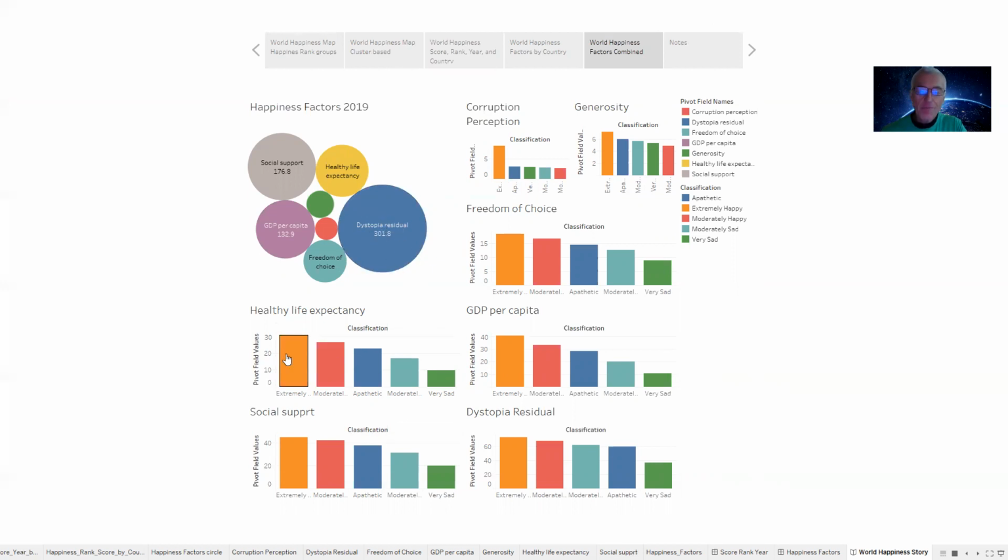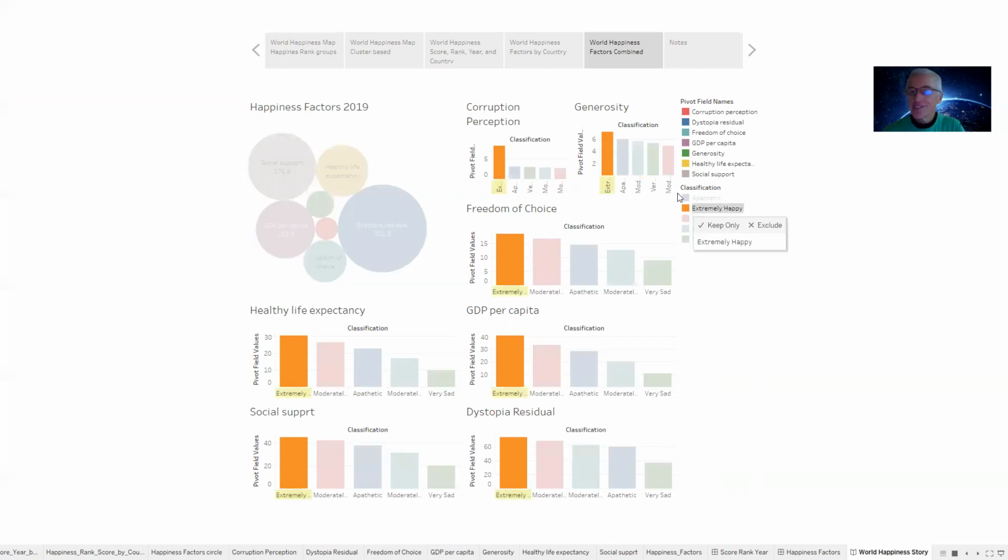If you break it down by the categories, the bins in this histogram, you can see that extremely happy countries have a bigger total than very sad countries. I think this is very interesting.